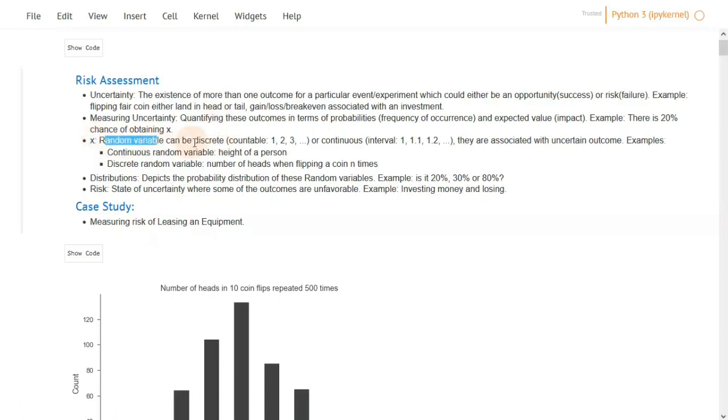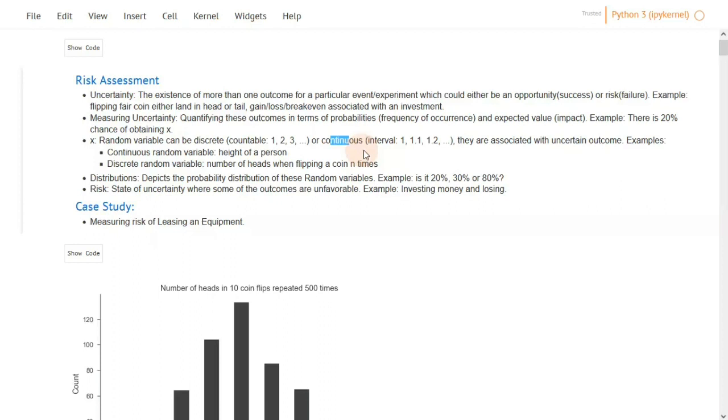X, or the random variable, can take two forms, either discrete or continuous. Discrete numbers are the ones that can be counted, so the number of heads, for example, in the coin flips. Or it could be continuous, taking on an interval. The amount of money associated with an investment can be an interval. It doesn't take an exact countable number, rather it takes a range of values. Another example of a continuous variable is the height of a person, the weight of a person, and all these can take a range of numbers. So whenever you find yourself counting, this is a discrete variable, and when you include a possible range, this is a continuous variable.